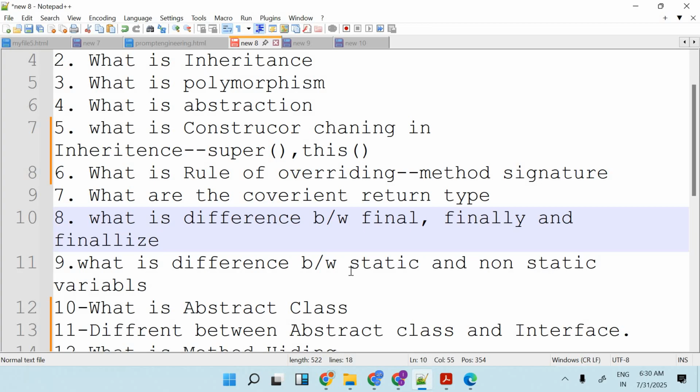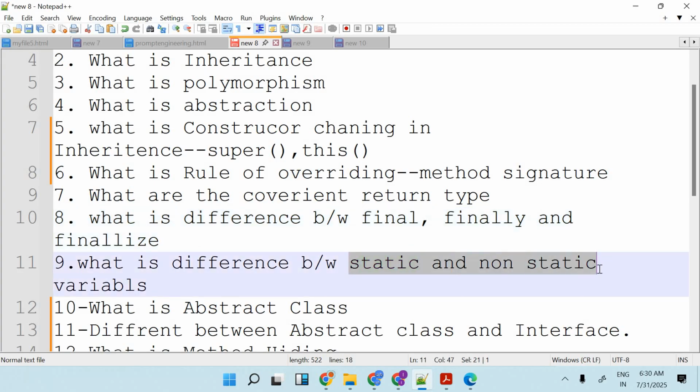What is the difference between static and non-static? One of the most important questions, right? So we have two types of variables, static variable and non-static variable. What is the difference between both of them? Static is something which depends on a class. Non-static is something which depends on an object, right? So if you create something static, that means it will depend on the class. For multiple objects, if you want to share a single copy, that time we will always go with static. And if you want multiple copies for the multiple objects, then I will go with a non-static variable. I will give one example here, so that you can understand.